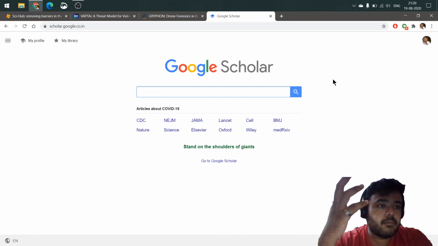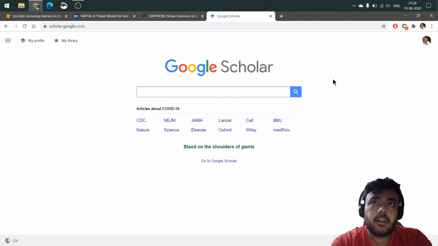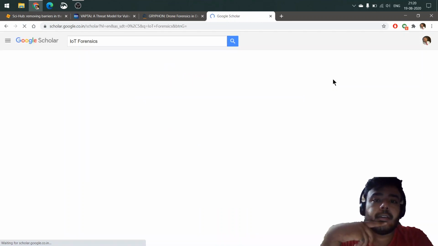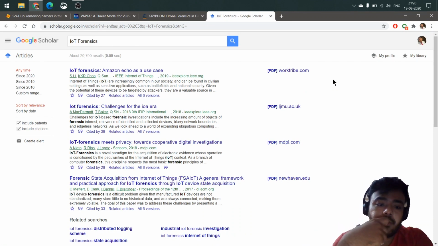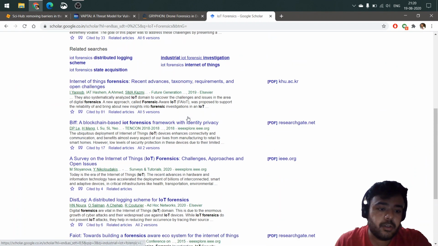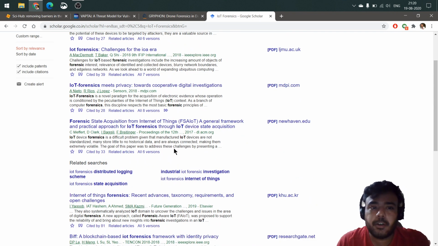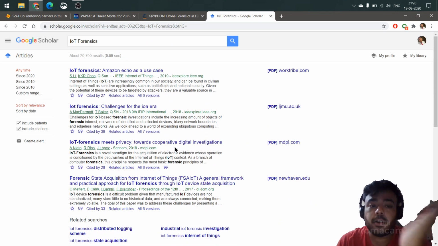So, let's say that the topic that you are working on is related to IoT forensics. You are searching for some paper related to IoT forensics. The easiest mistake students make is to just search for IoT forensics paper, and I'll just show you what issue you would be having here. As you can see, you would not be finding many papers that would be of good quality. I'm saying that because I already did this for this particular topic.